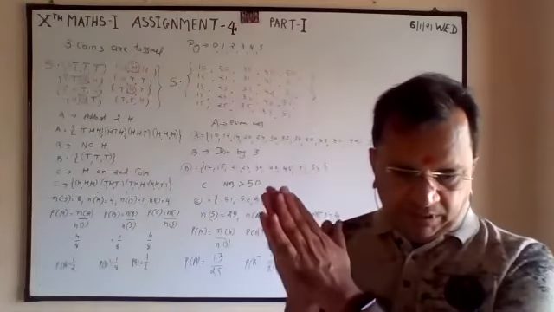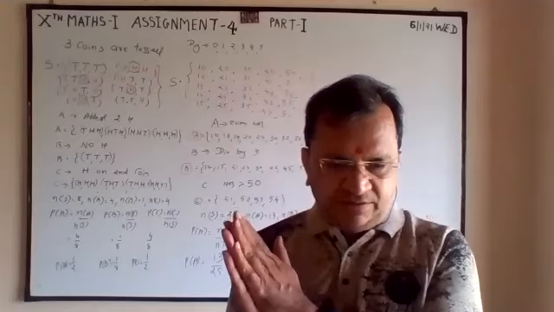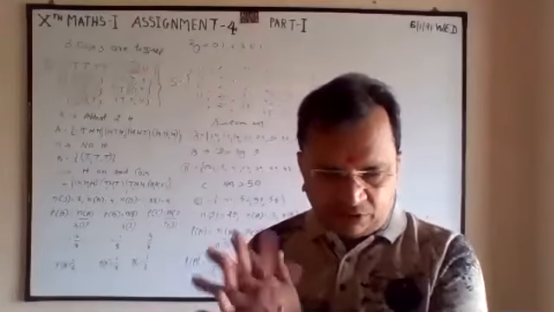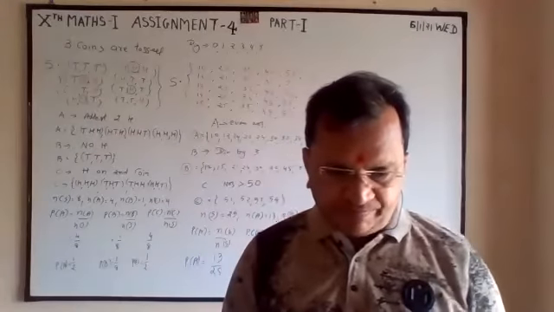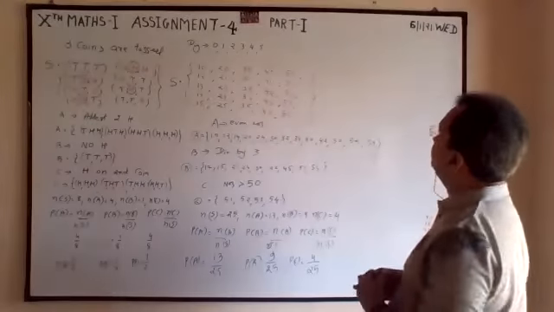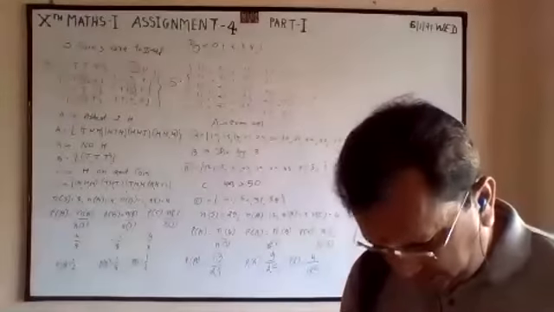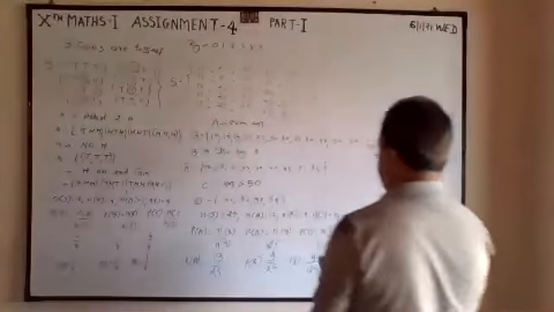Now we have seen one example of coin, then die, then two-digit number. Now mixing one die, one coin.